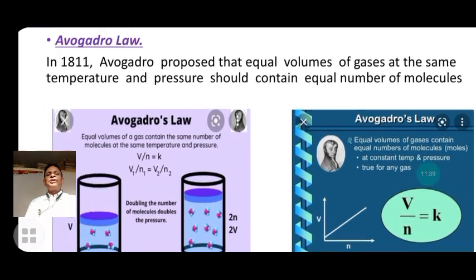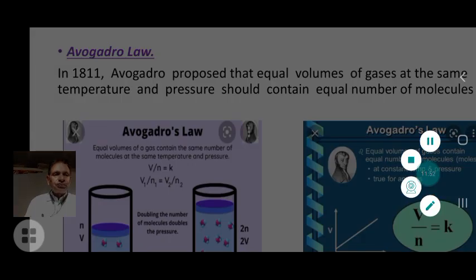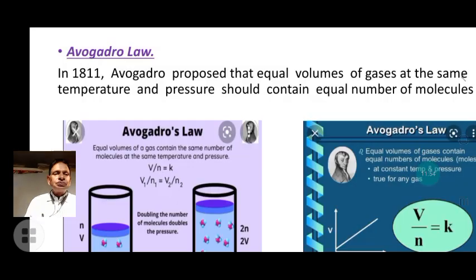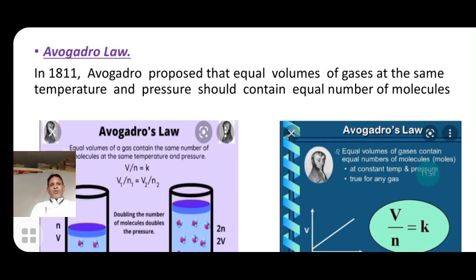Next one is Avogadro's law, a very important law. This law was given by Avogadro in 1811. According to Avogadro, equal volumes of gases at the same temperature and pressure contain an equal number of molecules.